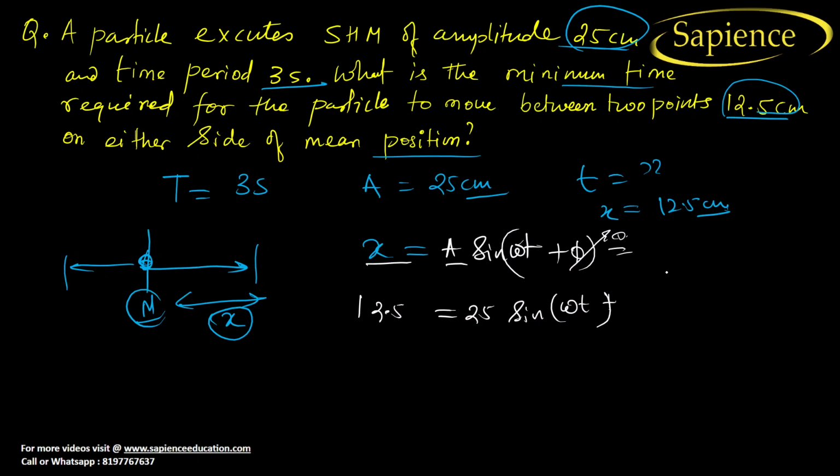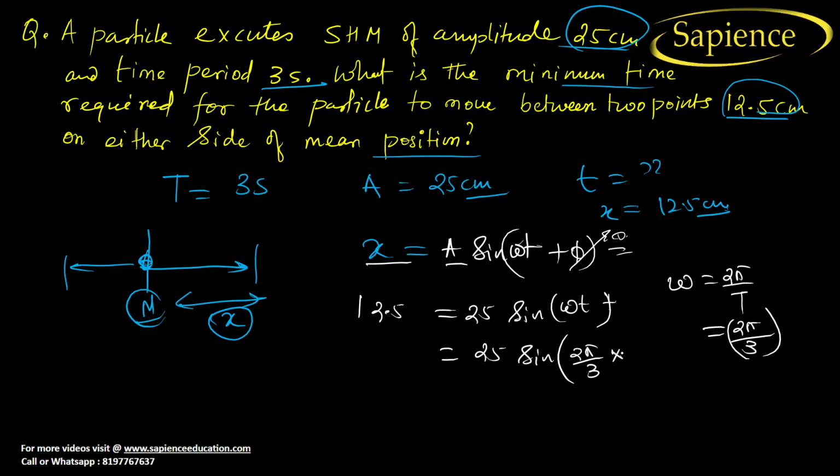So what is the value of omega t? Omega is equal to 2 pi by T, and capital T is given as 3, so 2 pi by 3. So we can write 25 into sine of 2 pi by 3 into t, and this is equal to 12.5.